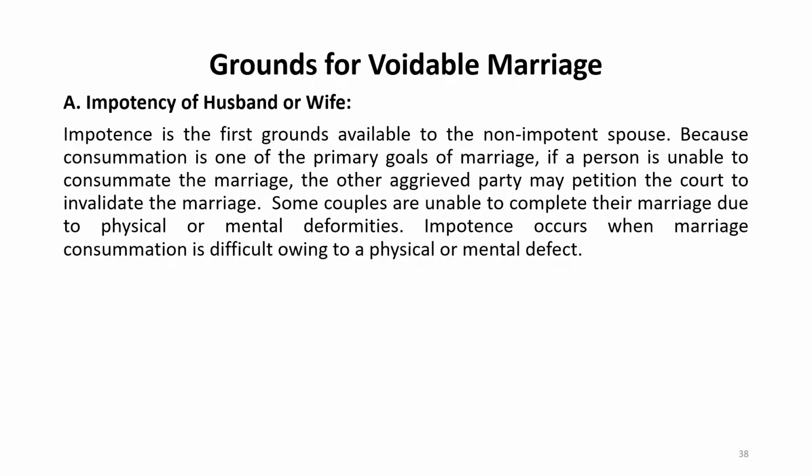The first ground of voidable marriage is impotency. In layman's language, we usually say that if a man or woman is barren, he or she is an impotent person. But impotency is not barrenness. It's basically the inability to consummate your marriage.